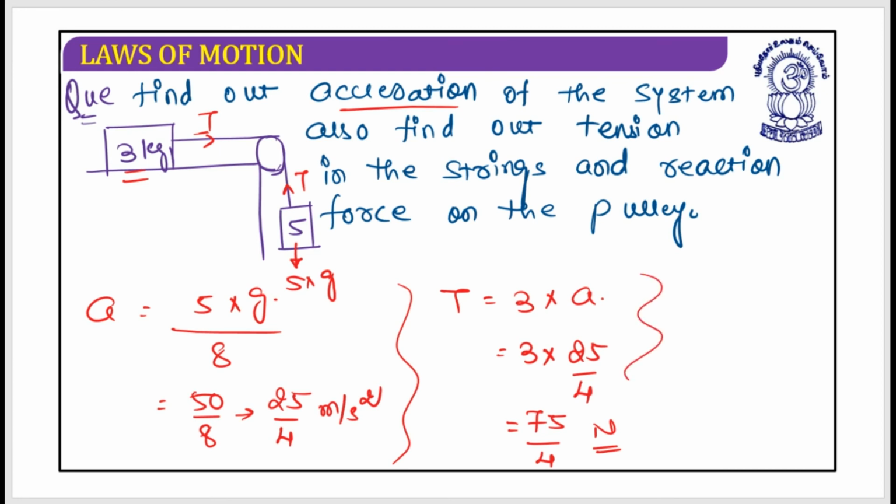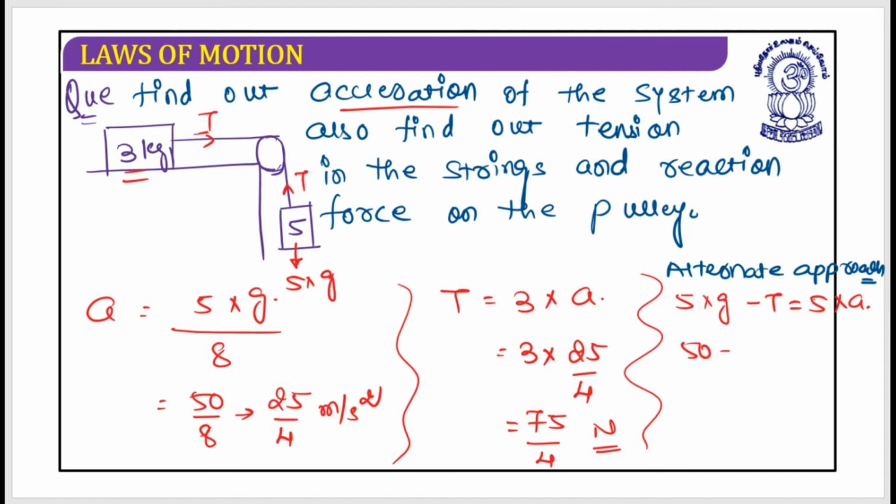Even if you wish, then you can go with this: 5 into g minus T equals 5 into acceleration. This is the alternate approach, but never do this, because it is time consuming. But according to the physics it is absolutely correct.